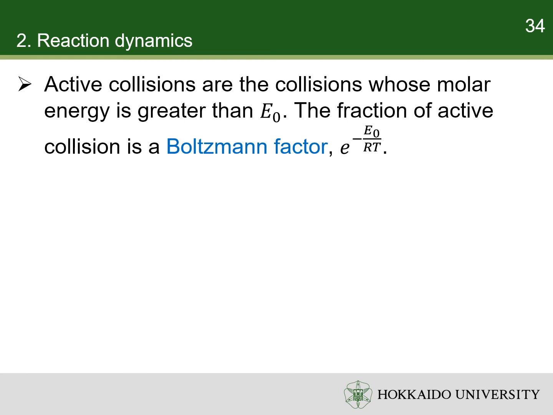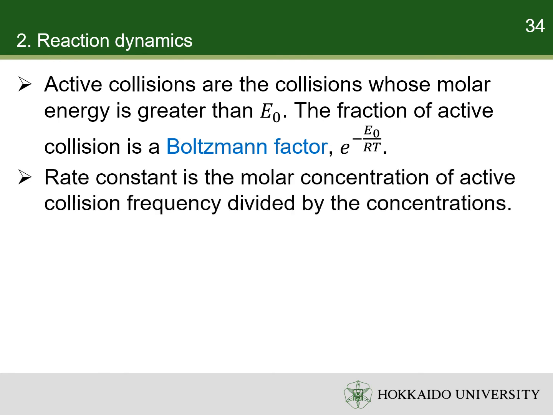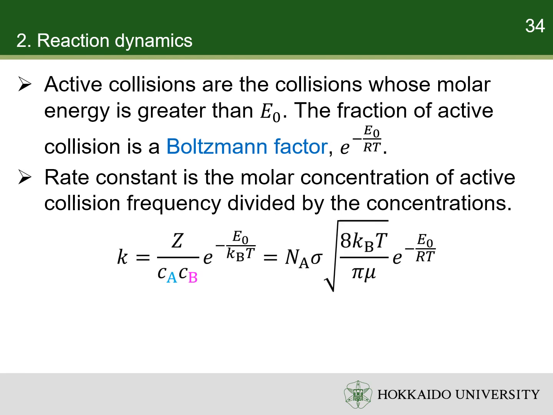Statistical mechanics shows that the fraction of active collisions is a Boltzmann factor. It is e to the power of minus E0 over RT. Now, we can consider the rate constant. It is the molar concentration of active collision frequency divided by the concentrations of A and B. The result is in terms of the microscopic properties of reactants.